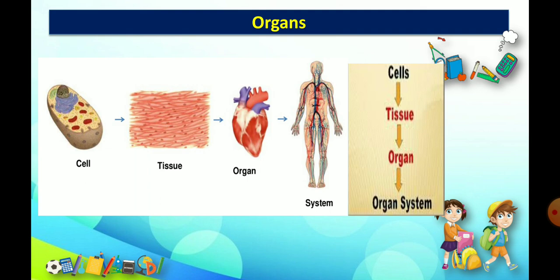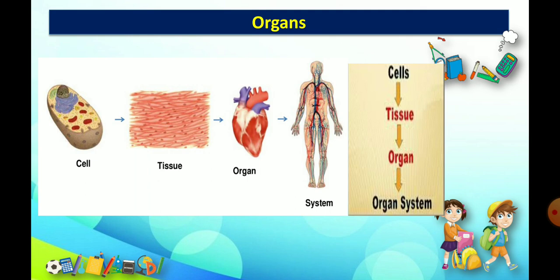As you know, our body is made up of cells. Cells are the smallest unit of our body. Many cells together make a tissue. Many tissues make organs, and many organs together form an organ system, and many organ systems form a body.